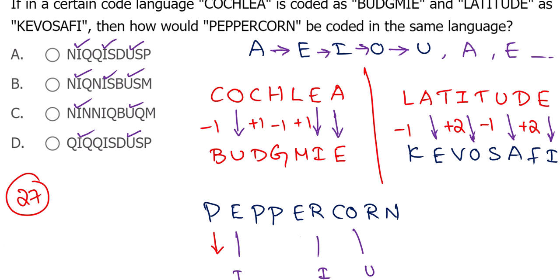My first one is giving minus 1, plus 1, minus 1, plus 1. Second one is giving minus 1, plus 2, minus 1, plus 2. If you see the options, check which is suitable, because it can be some other alternate, like maybe minus 2, plus 1, minus 2, plus 1 also.